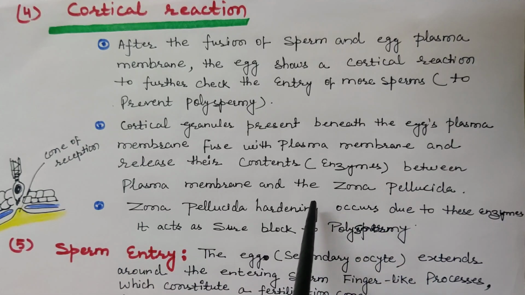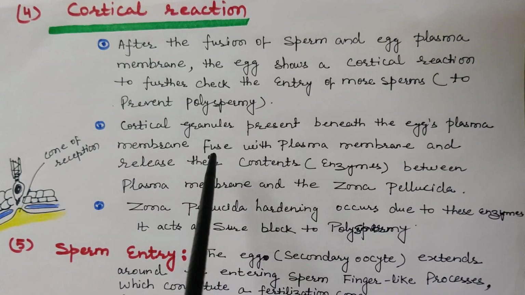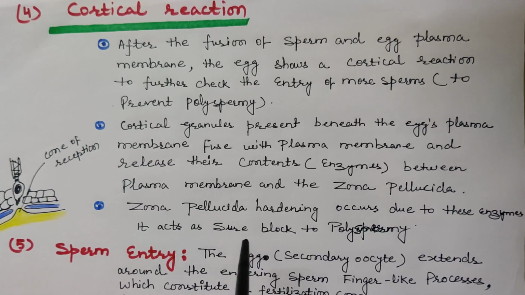If you recall that diagram, then you can clearly understand how this cortical reaction occurs. Cortical granules first fuse with the plasma membrane and release their enzymes into the perivitelline space, between the plasma membrane and zona pellucida.